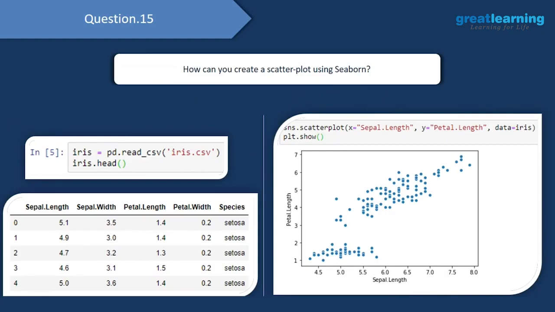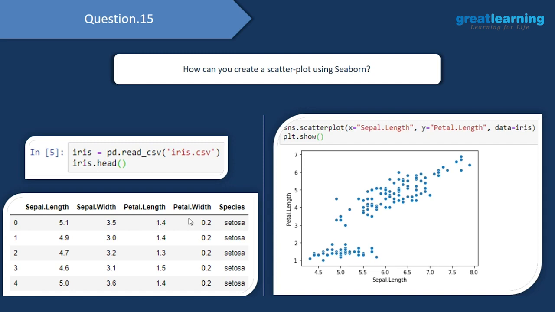Then we have our next question. So this time we'll have to create a scatter plot using the Seaborn library. And we'll be implementing the scatter plot on top of the iris dataset. So to load the dataset, we'll be using the read_csv method. So we'll have pd.read_csv, and I'll give in the name of the dataset which I'd want to load. So here I am loading the iris.csv file, and I'll store it in this object called iris. And when I print out the head of it, we will get the first 5 records of this iris data frame.